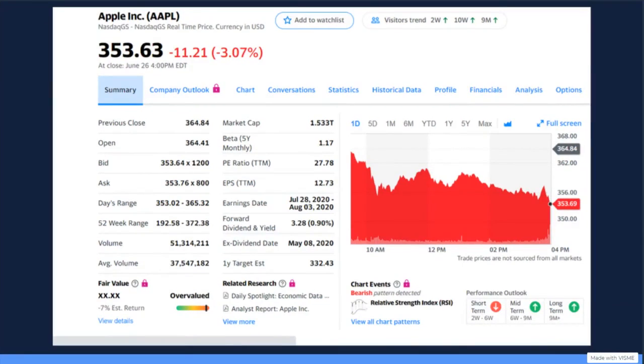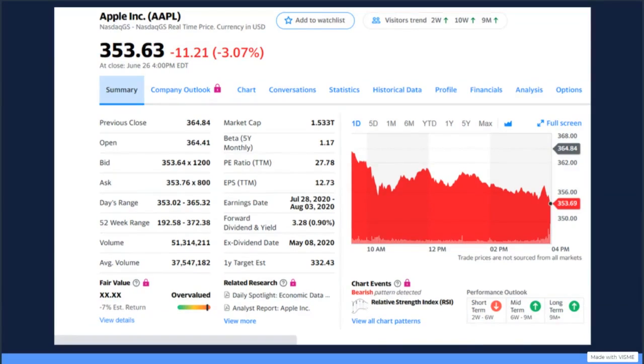The bid is the price you sell a stock at. For Apple, if you wanted to sell 100 shares on Friday, they would sell for $353.64, and if you wanted to buy shares, you would buy them at $353.76. You may have thought you buy and sell at the exact price of the stock, but actually you refer back to the bid and ask while buying and selling. There shouldn't be much of a difference between the exact price and the bid price and ask price.